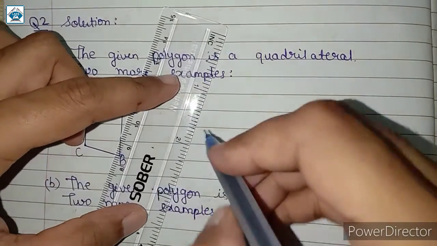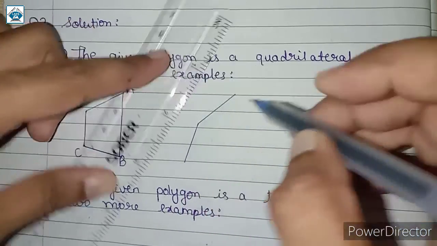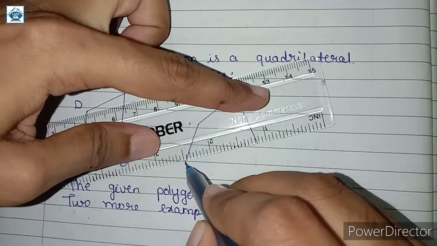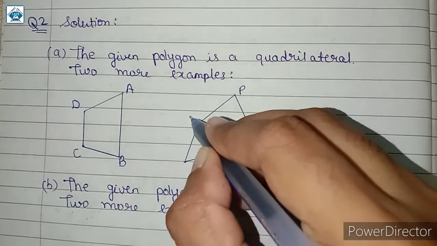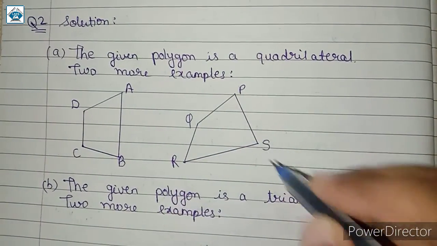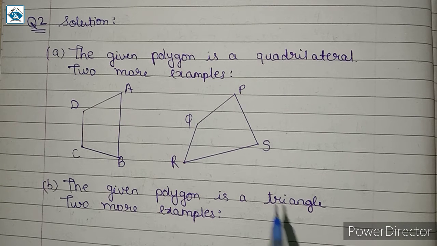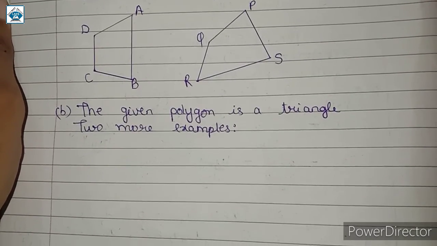And similarly, you can draw any other closed figure having 4 sides, like so. So this is also a quadrilateral, PQRS. This is also a quadrilateral. So in this way you have to draw 2 more examples. Simply क्या करना है, अगर quadrilateral है तो आपको 4 sides draw करने हैं. Next हमारे पास triangle है तो उसमें कितने sides draw करेंगे? 3 sides. So in figure B the given polygon is a triangle.